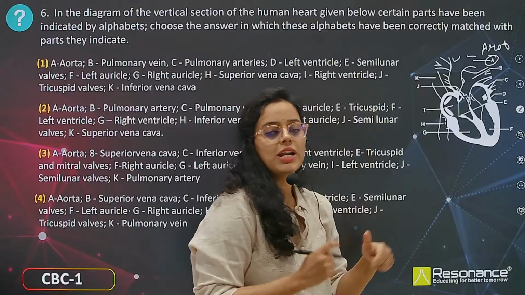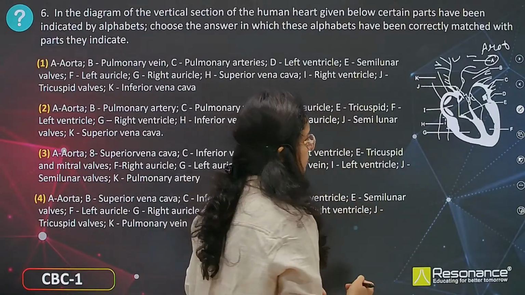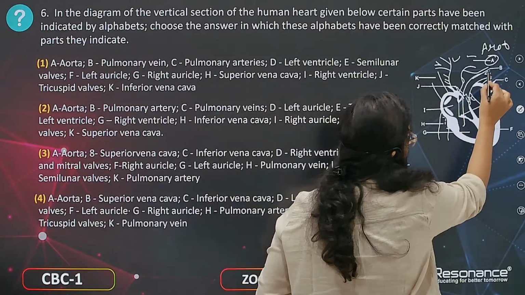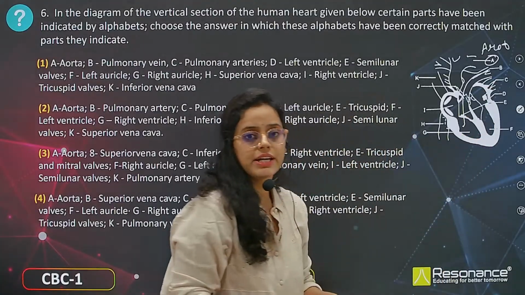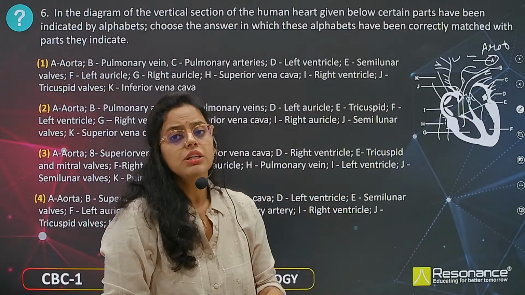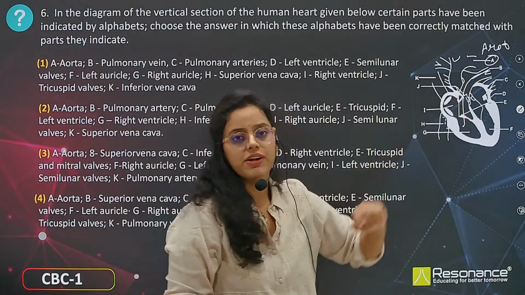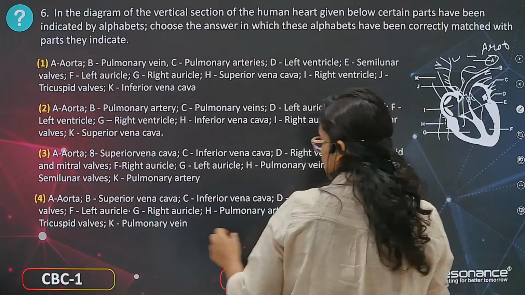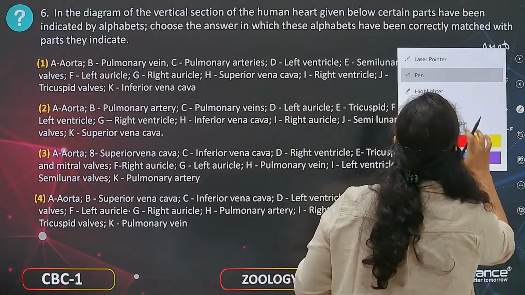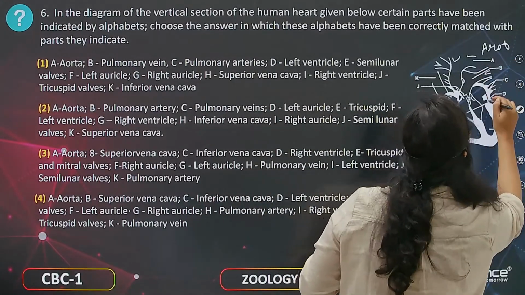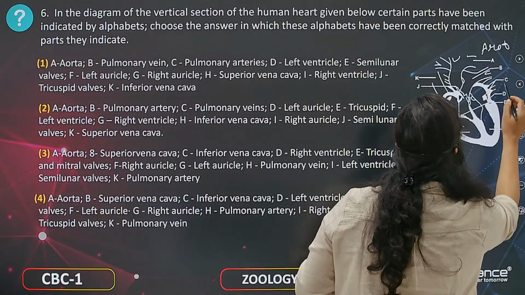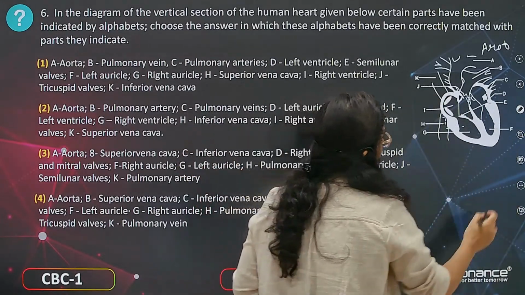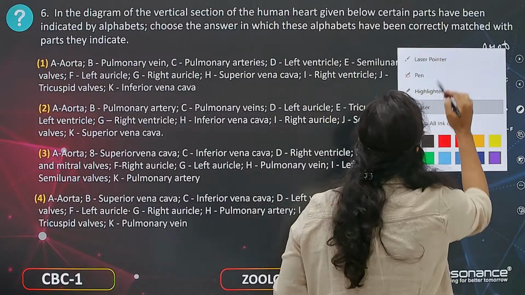Okay. Now let us move to the next part, B. If you see, the B is opening from the right ventricle, which means it will be the pulmonary artery.